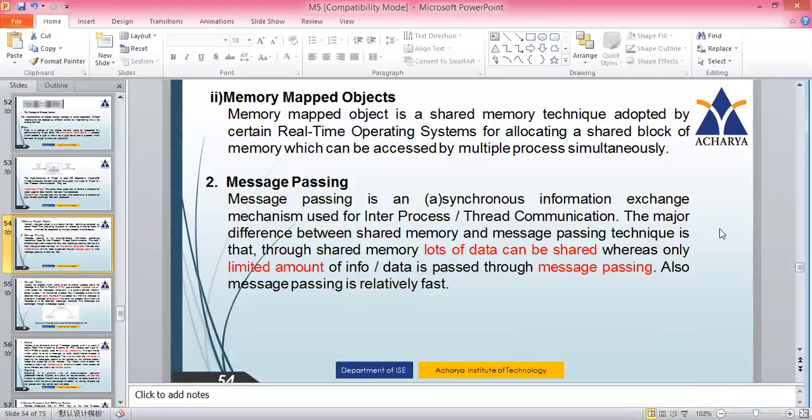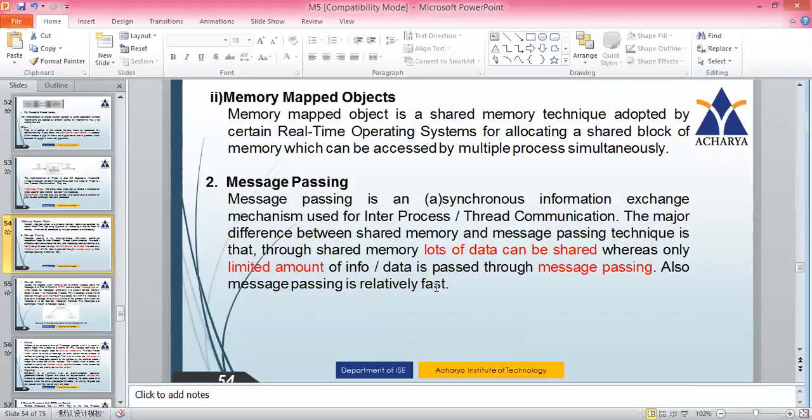The major difference between shared memory and message passing is that through shared memory, the previous technique, whatever we studied, pipes and memory mapped objects, lots of data can be shared. But in case of message passing, only a limited amount of information can be passed.